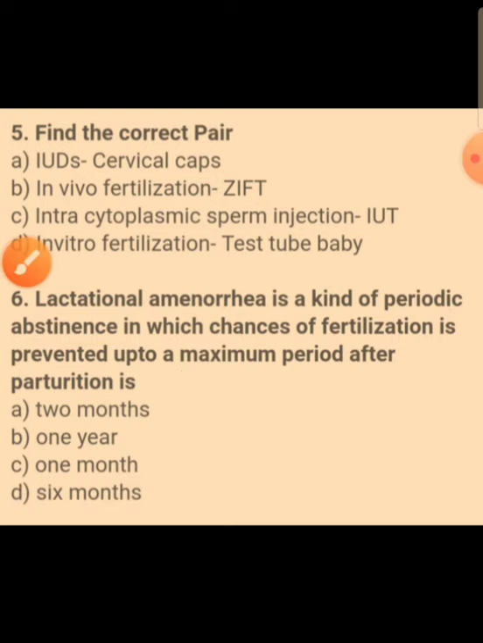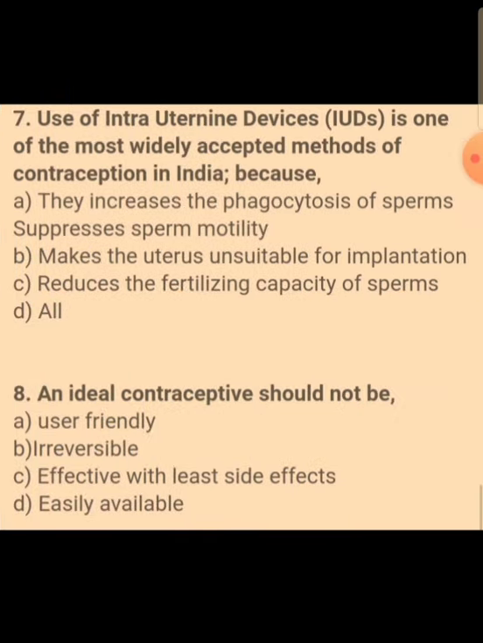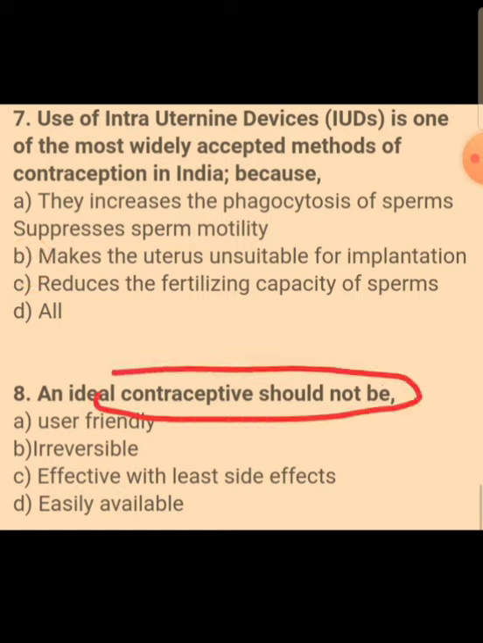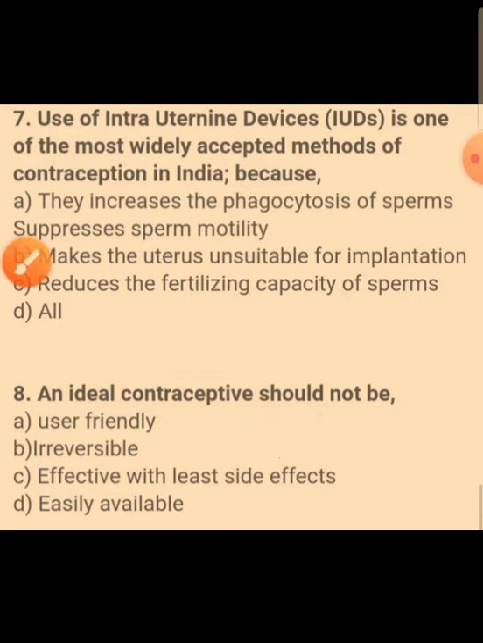Use of intrauterine devices is one of the most widely accepted methods of contraception in India because intrauterine devices like copper T increase the phagocytosis of the sperm, make the uterus unsuitable for implantation, and reduce the fertilizing capacity of the sperm, thereby preventing unwanted pregnancy. So all of these are the characteristics of IUDs, and it is the most popular method of contraception in India. An ideal contraceptive should be user friendly, reversible, effective without side effects and easily available. So an ideal contraceptive should not be irreversible, it should be reversible.